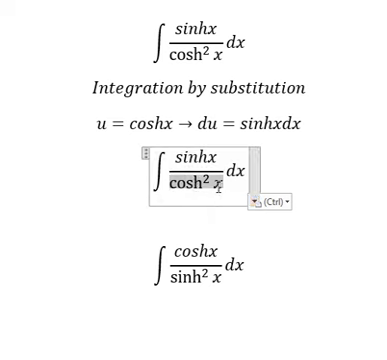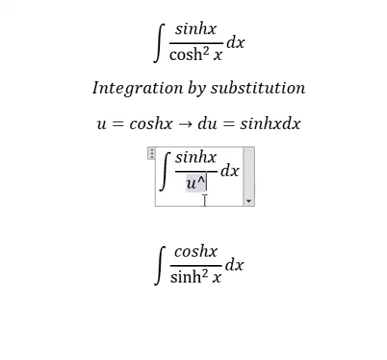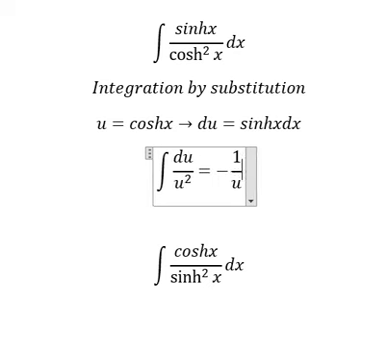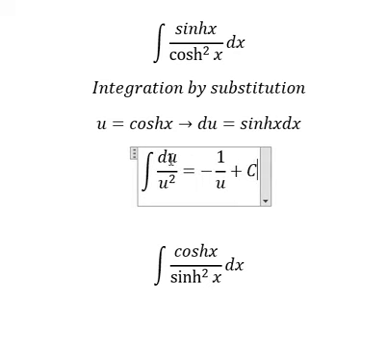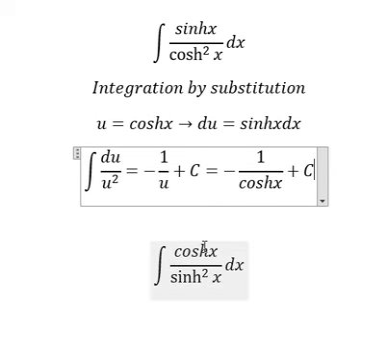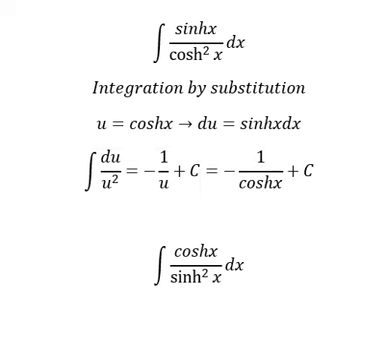This one will change for u. Sinhx dx will change for du. The integration of this one, we have negative 1 over u, and I will put plus c. Then u is coshx, and this is the final answer.